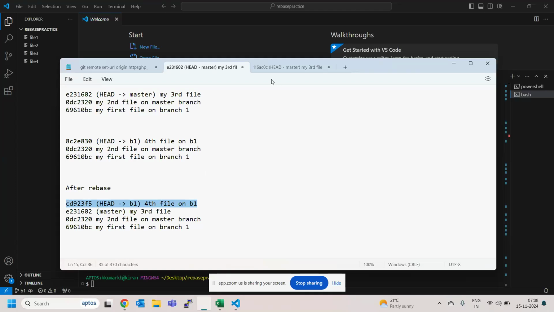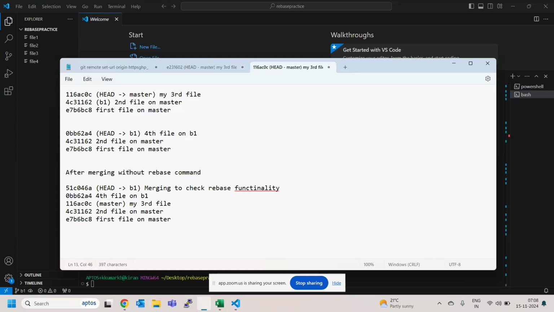I was still not satisfied with my understanding, so I did a normal merge without the rebase command. As you can see here, a new commit ID is created if I don't use the rebase command, but all these things are in linear order.